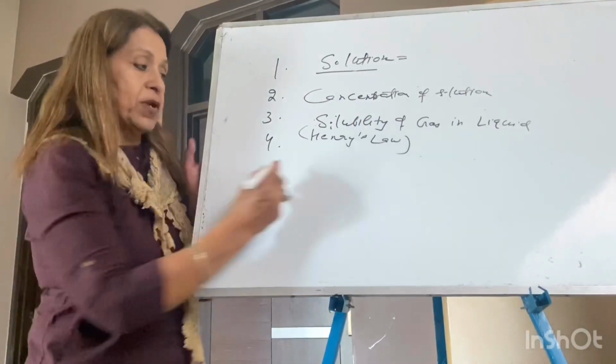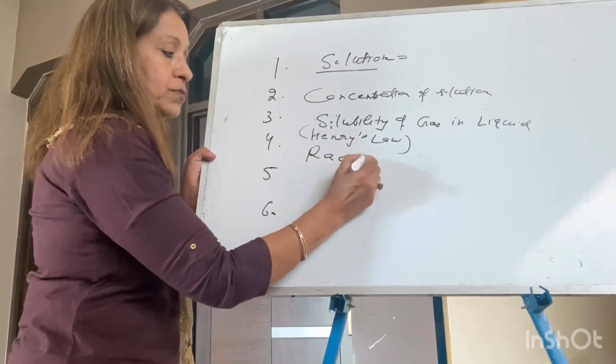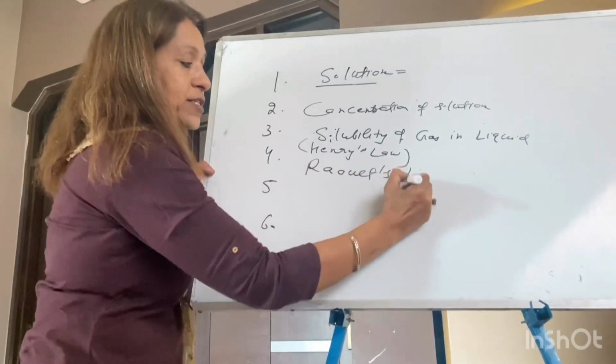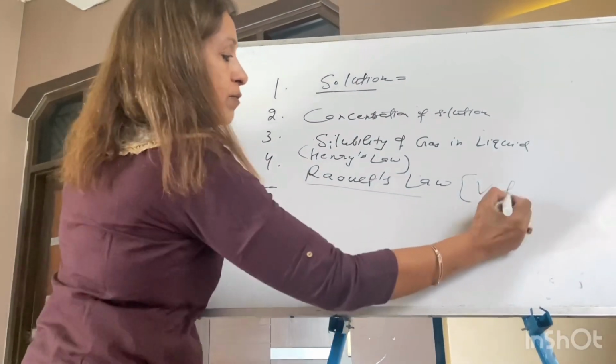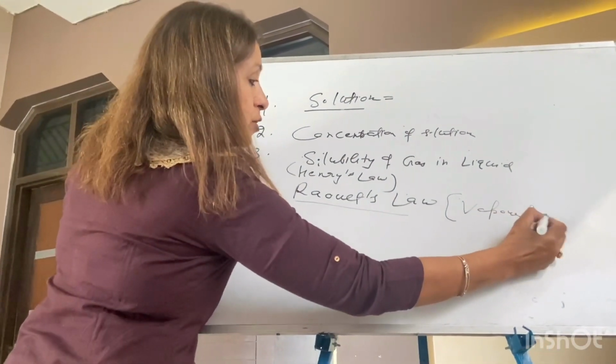The fourth topic was Raoult's law. This is the vapor pressure topic.